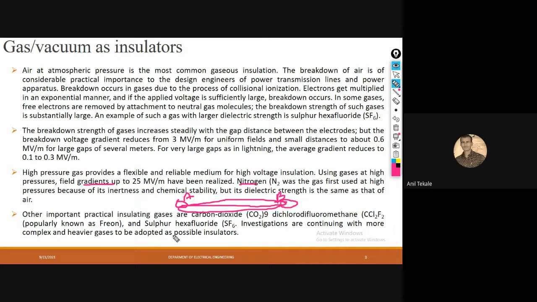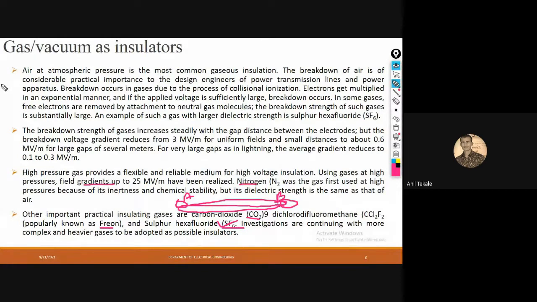Another practical insulating gases are CO2, then carbon dichloro fluoromethane, that is CCl2F2, actually known as Freon gas, then SF6 gas. Mostly in our electrical field, if you see circuit breakers, there you can see SF6 circuit breakers. So SF6 has been used as an insulation medium.